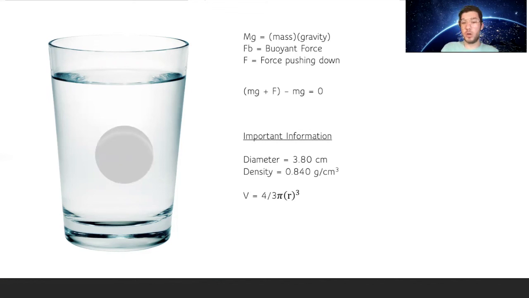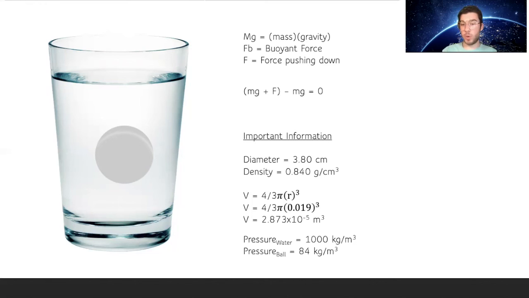We also need to know the volume of the ping pong ball, which is 4/3 pi r cubed. Once we plug in the radius, we've taken this 3.8, cut it in half to get the radius, and then converted that into meters. So it would be 0.019 meters, which gives a volume of 2.873 times 10 to the negative 5th meters cubed. We also need to know the density of the water, which is 1,000 kilograms per meter cubed, and the density of the ball is 84 kilograms per meter cubed.